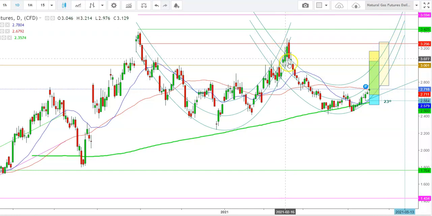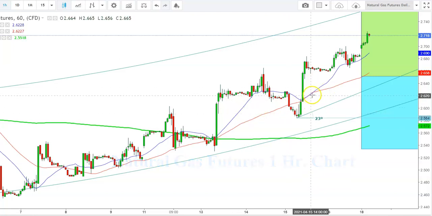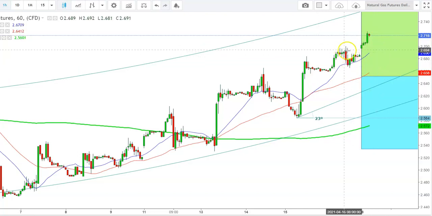So here I find that the natural gas futures look ready to complete this saucer-like shape during the upcoming week, where the final target for bulls will be at the levels of $3.594. Friends, now let us check this move in an hourly time frame. So here you can see that in an hourly time frame, this bullish crossover when the 20 days moving average has crossed the 50 days moving average has confirmed the continuity of a bullish move, when the natural gas futures have already closed the last week above the 20 days moving average, where the confirmation of a gap up opening on the first trading session of this week was confirmed.